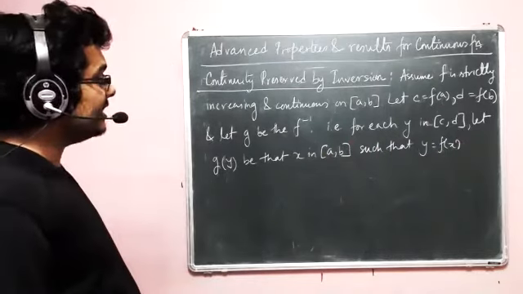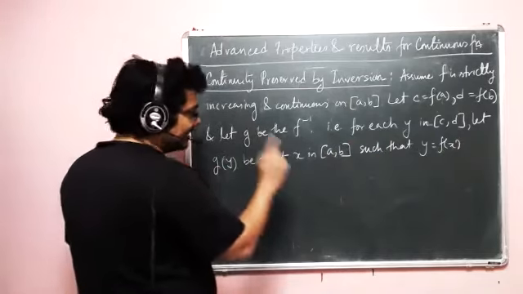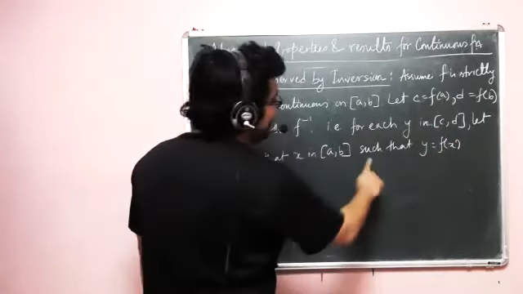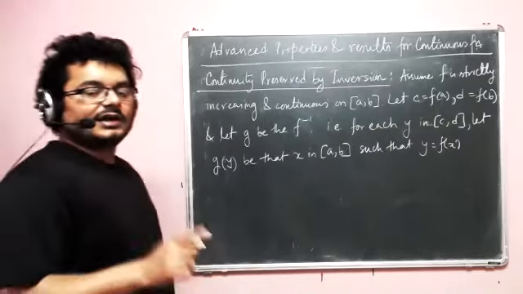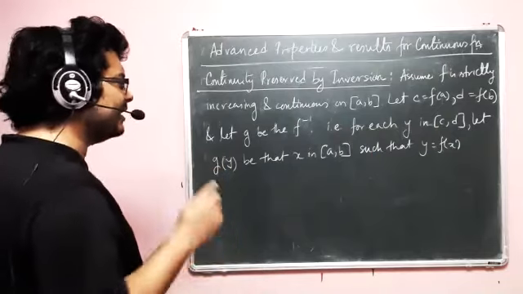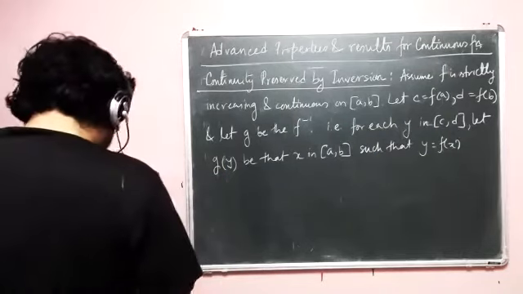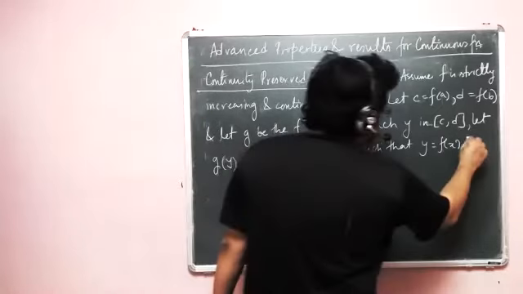So if you are considering an inverse, then g of y is that x in [a, b], for each y in [c, d], such that y equal to f of x. It is the most beautiful way of stating it, because looking at this sentence, you understand what you are doing. All right, so this long thing is our premise.